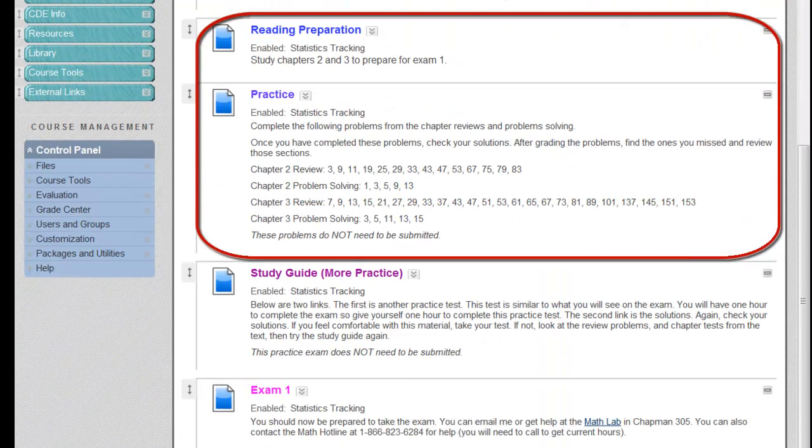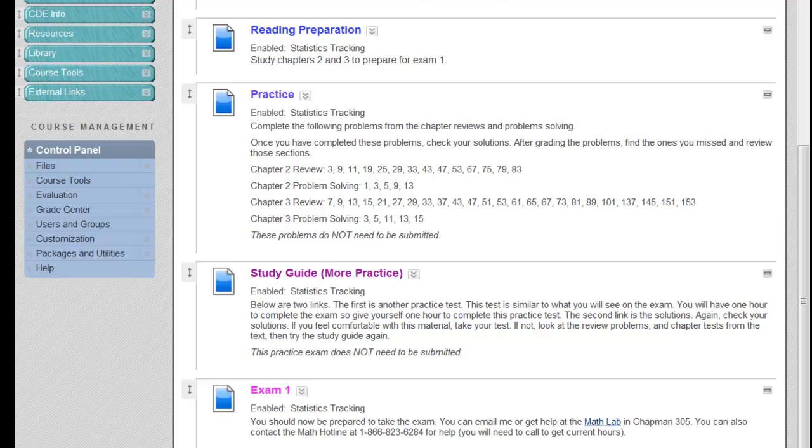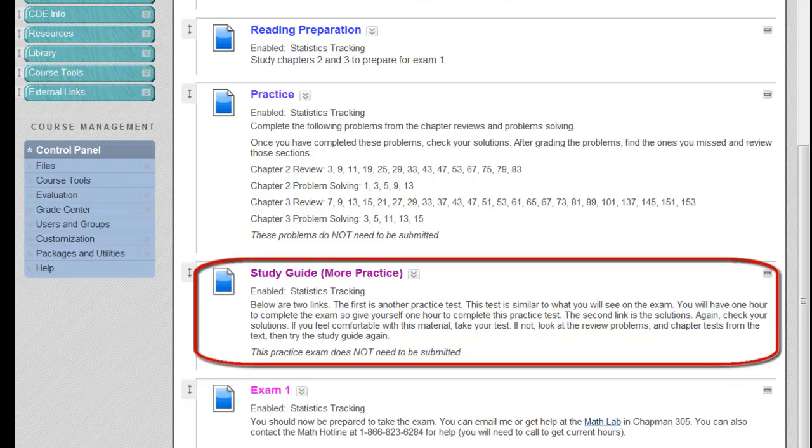A little further down, you'll see reading preparation and practice. Both of these are from the textbook. So going into the textbook, here are some problems I've picked out and the chapters that you need to review before you move on. A little further down, you'll see study guide for more practice.